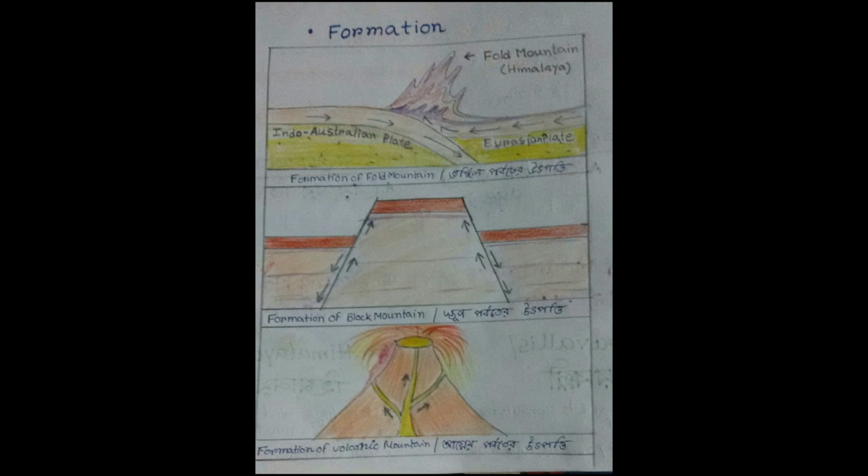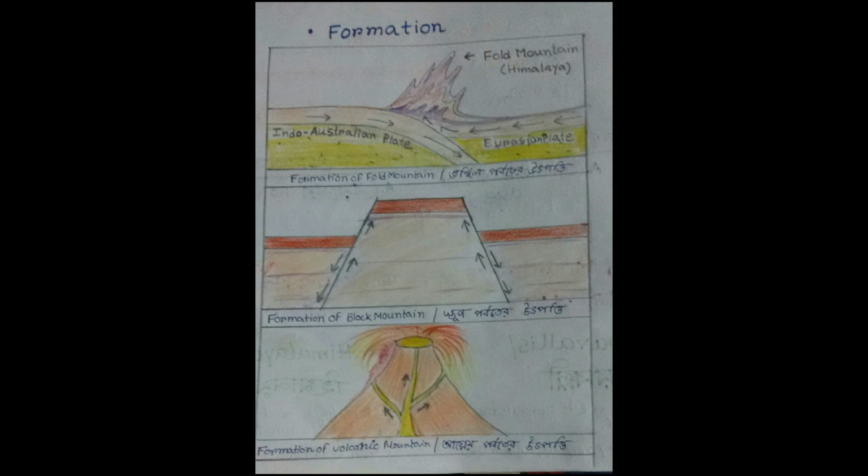Fold mountains are formed due to the folding of layers within the upper part of the earth's crust. And what is folding?